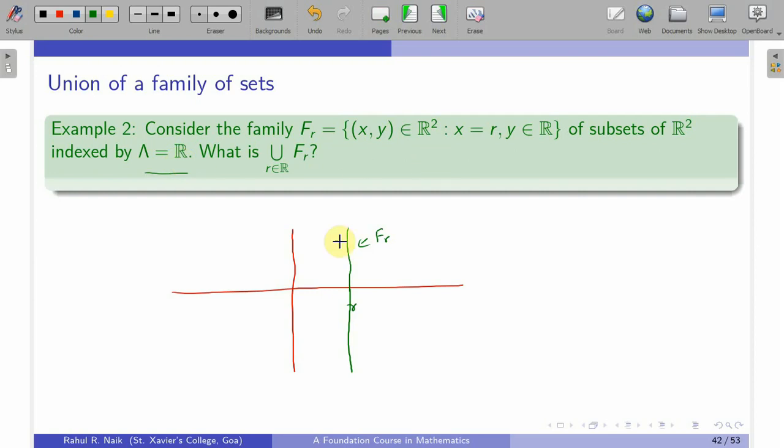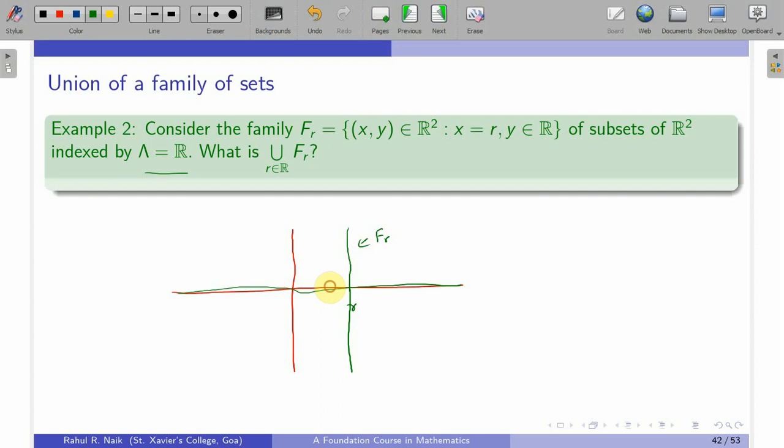So the question is, what is the union of fr when r is varying over the set of real numbers? For each real number we will have a straight line.